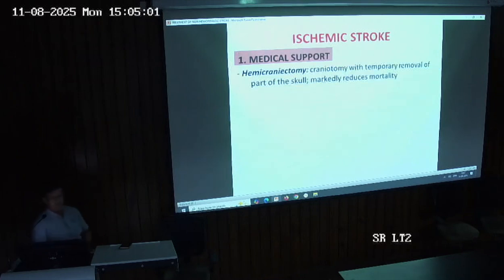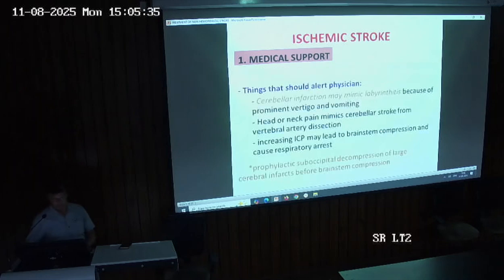Suppose the patient is having a large infarct; in that condition the person has more chances of developing cerebral edema. In that scenario we can go for hemicraniectomy. What is hemicraniectomy? It is a craniotomy with temporary removal of part of the skull. In different meta-analyses it has been seen that when the person is having a large infarction, if we do a hemicraniectomy, it reduces the mortality rate. So in selected patients the hemicraniectomy may be required.